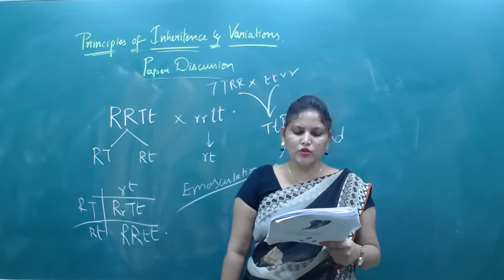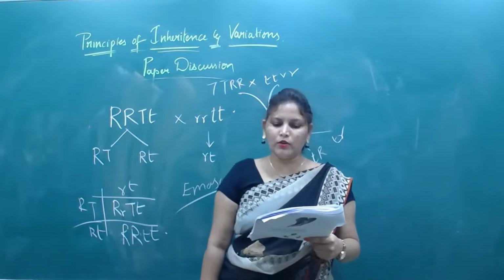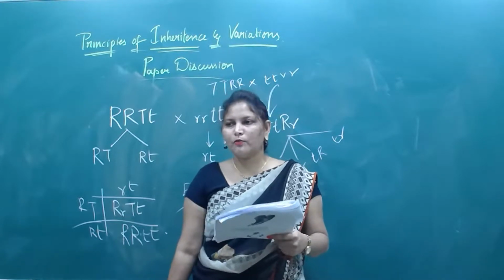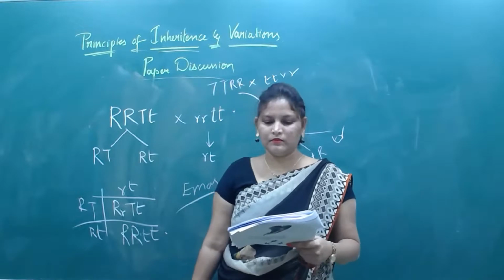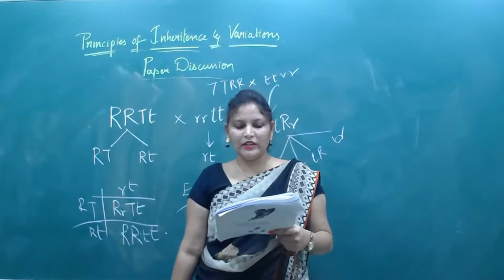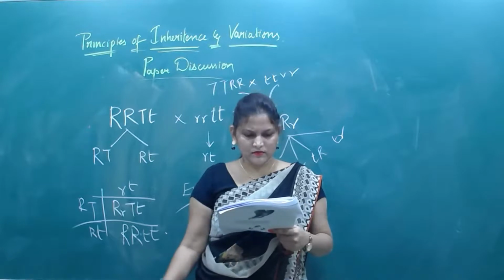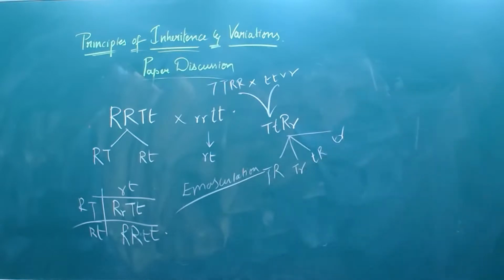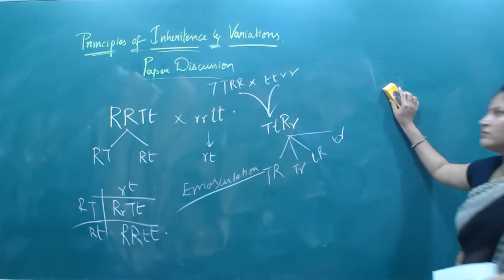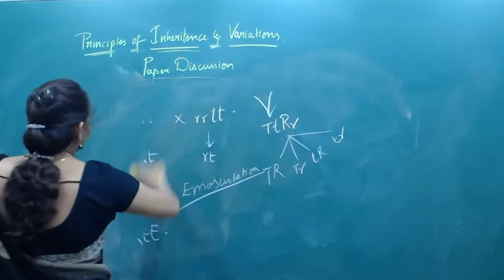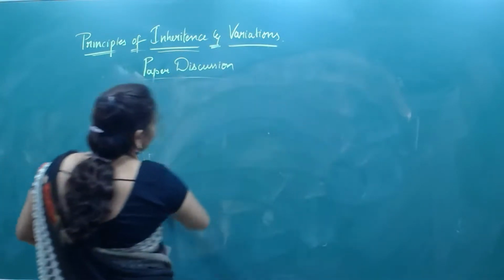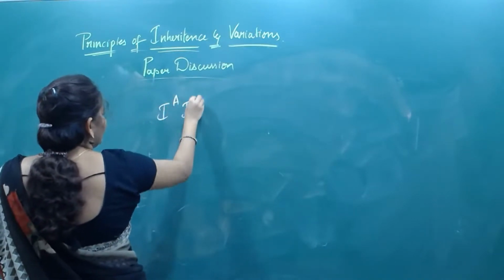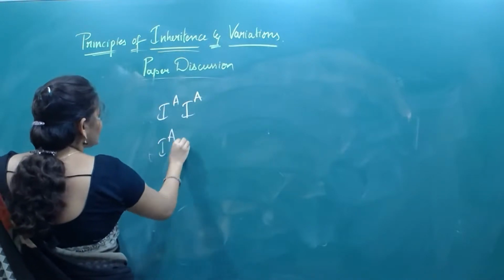If one parent belongs to A blood group and the other with O blood group, their children possess possibility of which blood groups? Let me see. If one parent is A and the other parent is O. See here, IA and IA is one possibility, IA and small i.